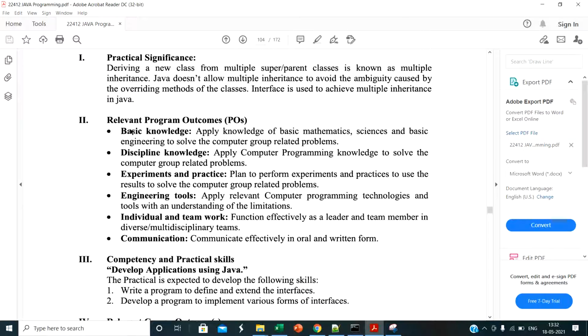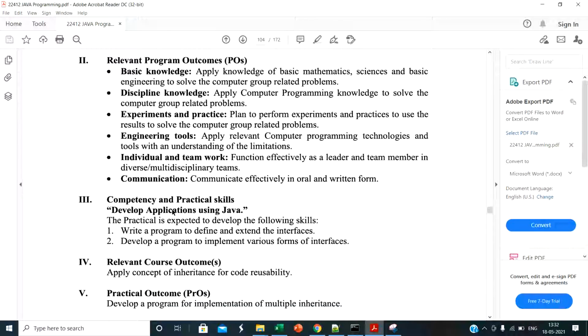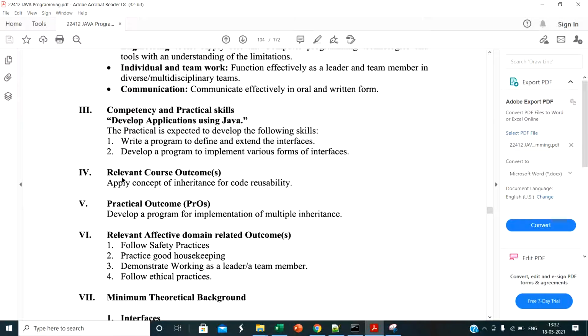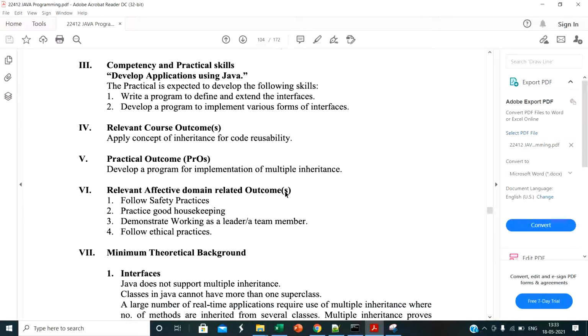Then the relevant program outcomes are basic knowledge, discipline knowledge, experiment and practice, engineering tools, individual and teamwork, and communication. So these are some program outcomes of this practical. Then the relevant course outcome: apply concept of inheritance for code reusability. And the practical outcome is develop a program for implementation of multiple inheritance.